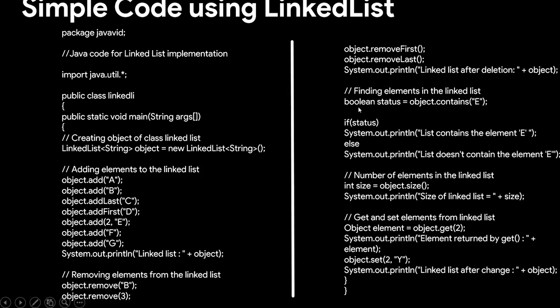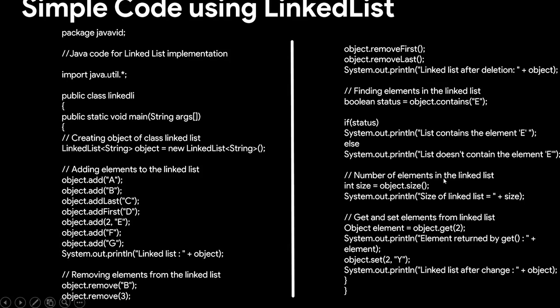To check which elements are present in the linked list, and we need to check whether we have an E in the linked list, we use a Boolean variable called status, and we use a function called object.contains, where we check the value of E and whether E is present inside the object linked list. If status equals true, or the object contains E, we print out that the list contains the element E, else we print out that it doesn't contain the element E.